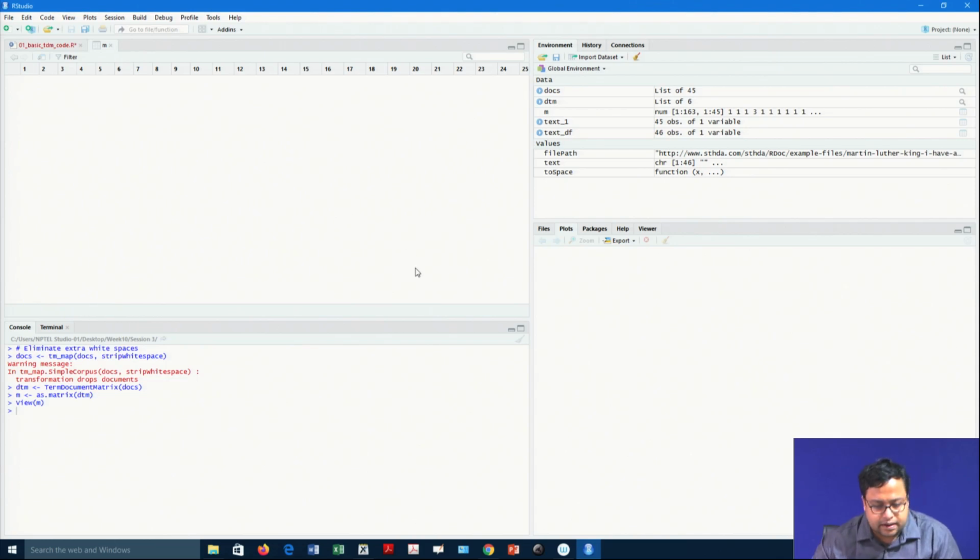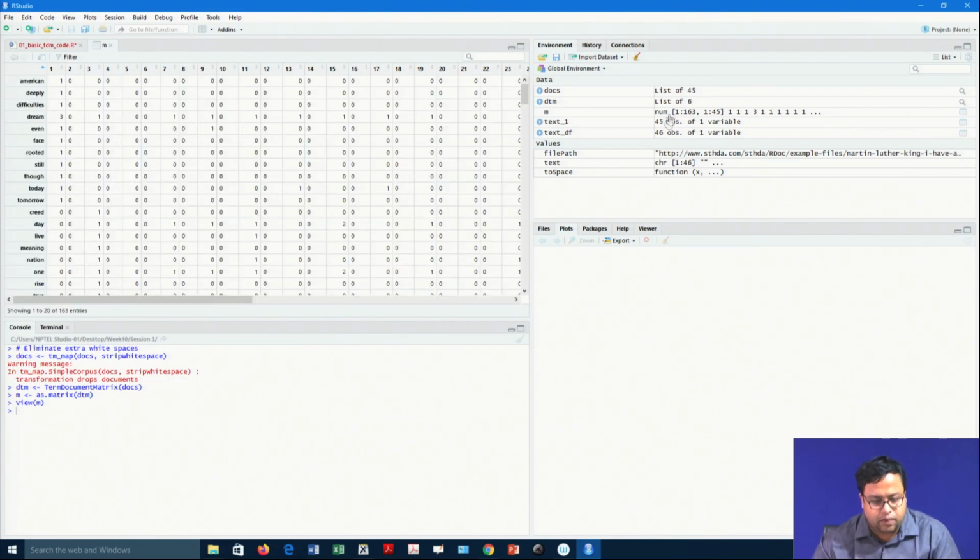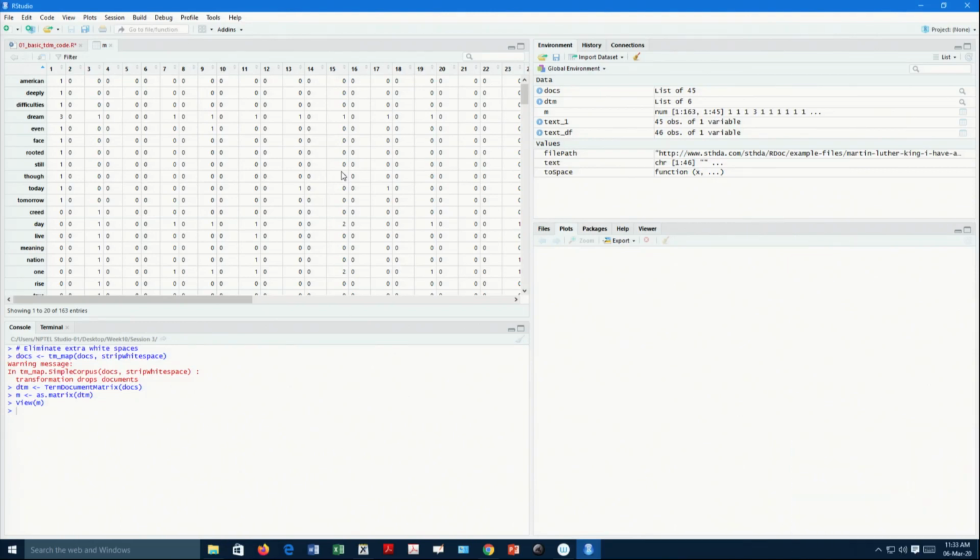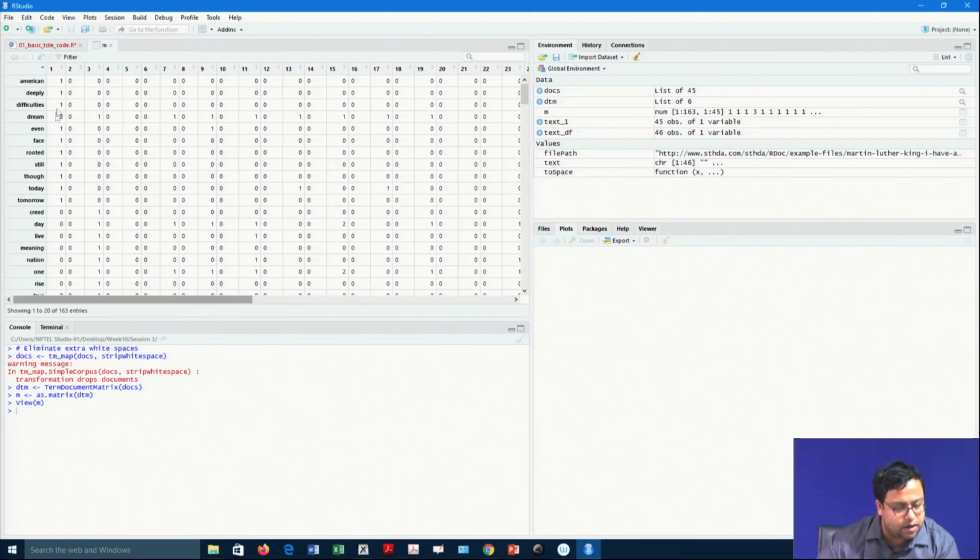See, if you check here, there are 163 unique words, and this 1 to 45 is the number of observations. Sorry, it has been done the other way. So, 163 unique words are there, which are rows, and 45 columns are there, and this particular column says which words are occurring in the first observation. So, 1 1 1 3 1 1 1 1 1. So, which words are occurring?